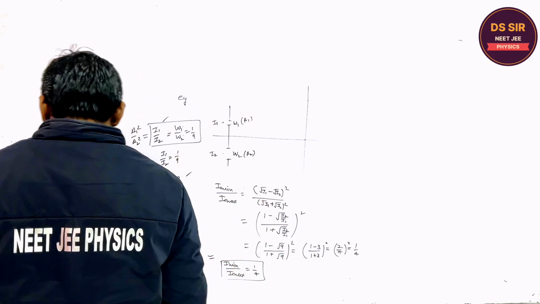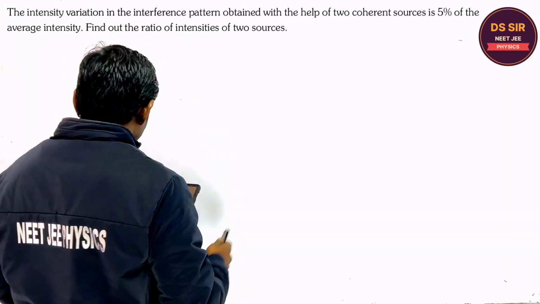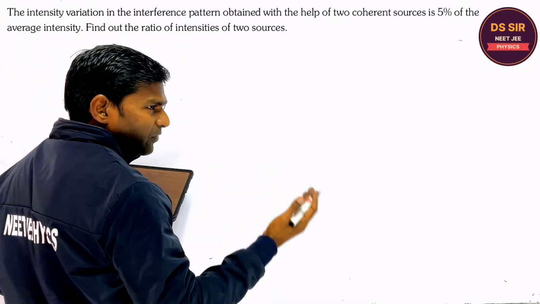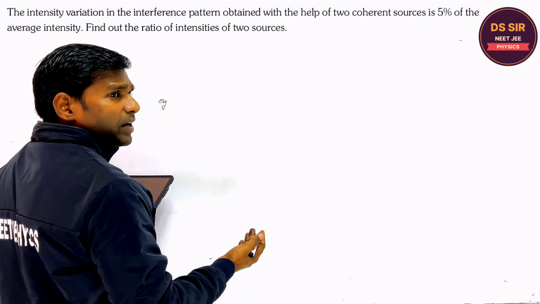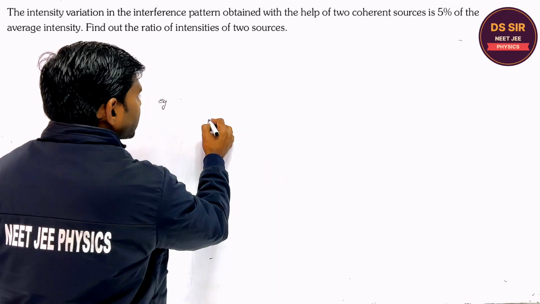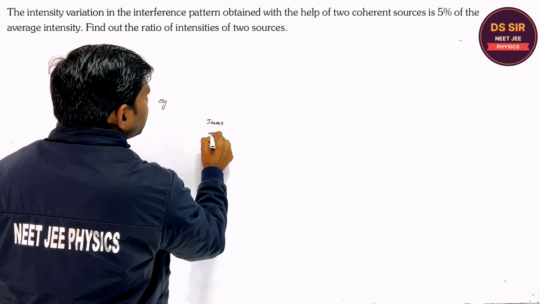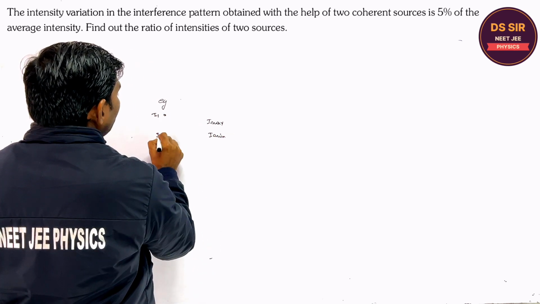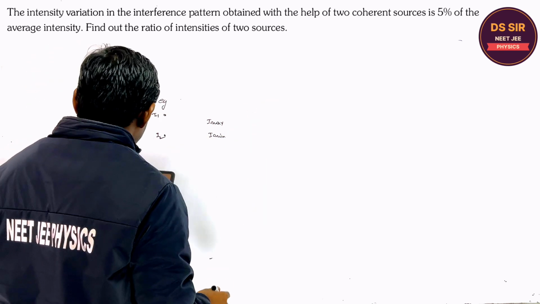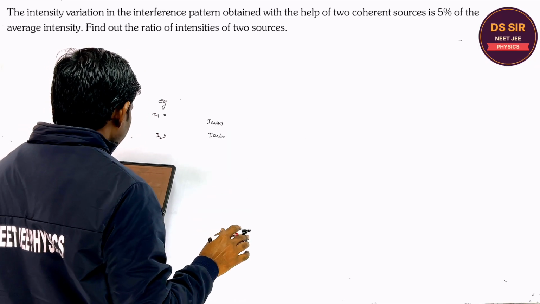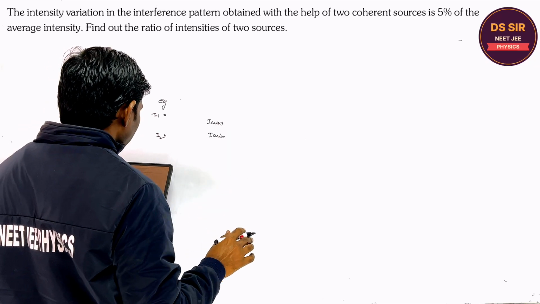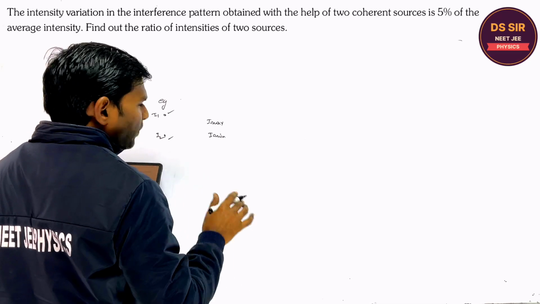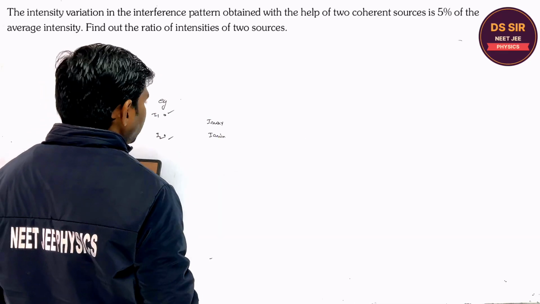Copy this. So read this question. It is about the intensity variation in the interference pattern. Somewhere the intensity is maximum, somewhere minimum, when the two sources I1 and I2 propagate in the medium. The intensity variation in the interference pattern obtained with two coherent sources is 5%. 5% means 5% of the average intensity.